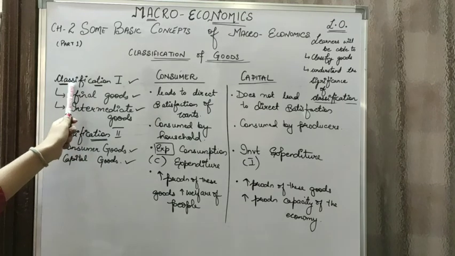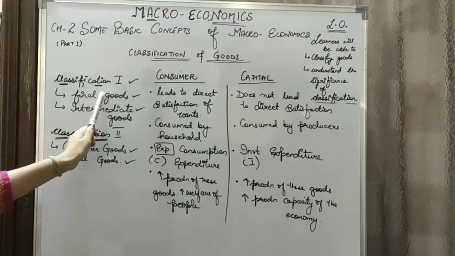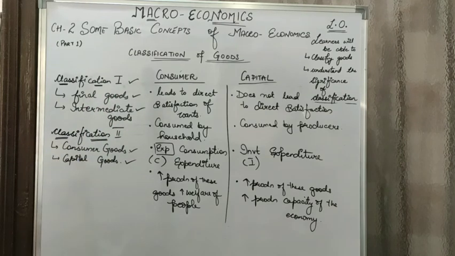So today we did two classifications, that is classification 1 in which we did final goods and intermediate goods, and classification 2 in which we did consumer goods and capital goods.